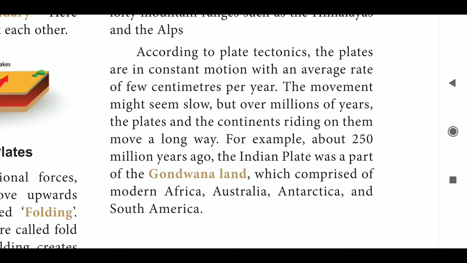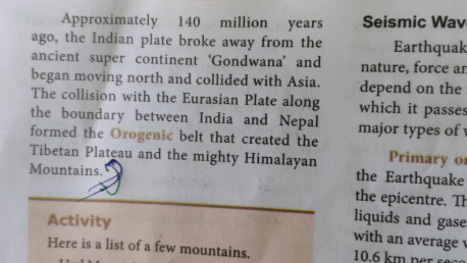Then we move to page number 162. Approximately 140 million years ago, the Indian plate broke away from the supercontinent Gondwana and began moving north and converged with Asia. The collision with the Eurasian plate along the boundary between India and Nepal formed the orogenic belt that created the Tibetan plateau and the mighty Himalayan mountains.